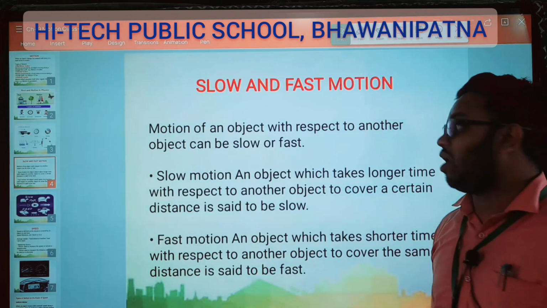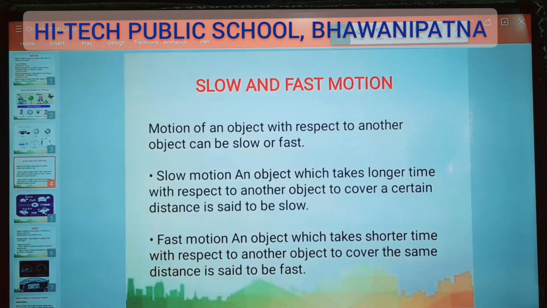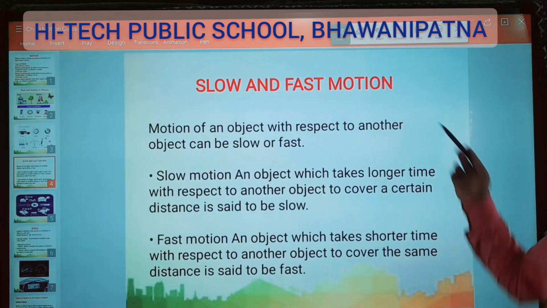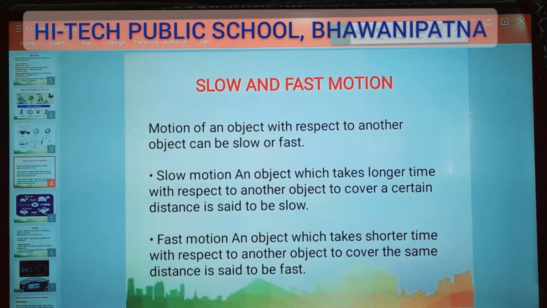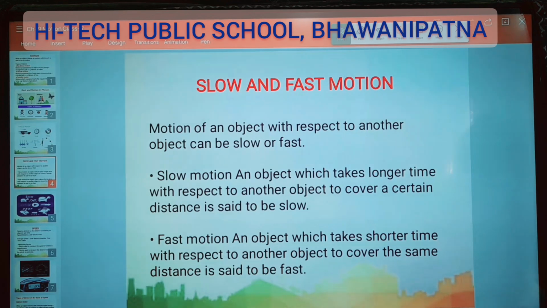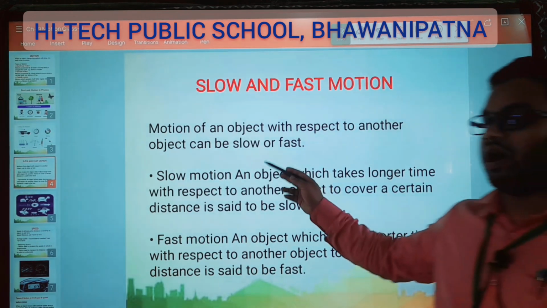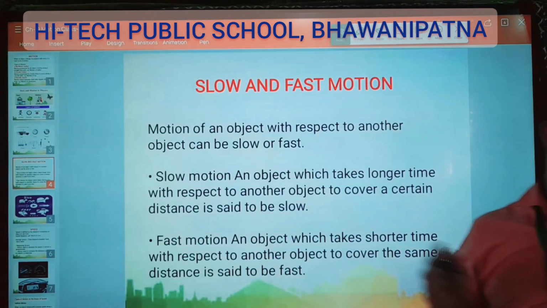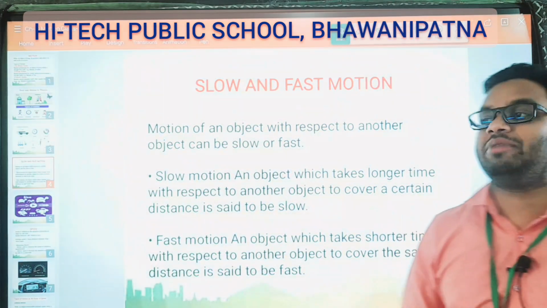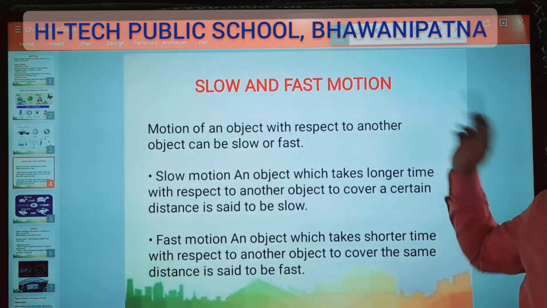Next, slow and fast motion. Got it? It is according to the speed, slow and fast motion. Motion of an object with respect to another object can be slow or fast. When we compare two objects in motion, at that time we say slow motion or fast motion.